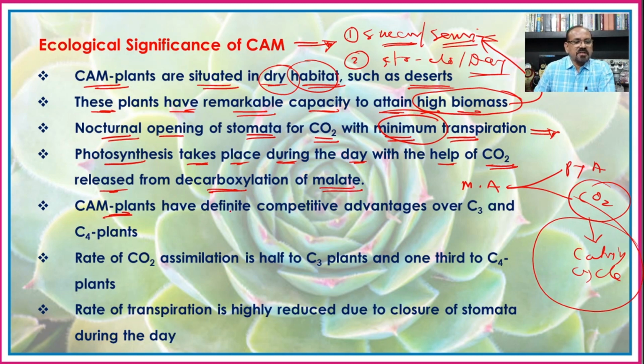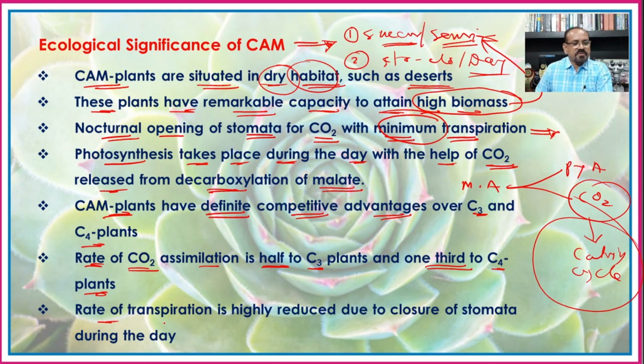Then CAM plants have a definite competitive advantage over C3 and C4 plants because these plants are adapted for xeric conditions. Because of that, they can shut their stomata during the day. The rate of carbon dioxide assimilation is half that of C3 plants and one third that of C4 plants.